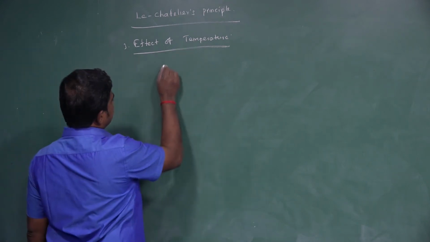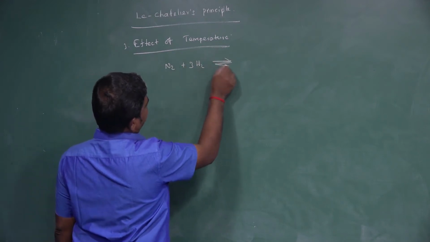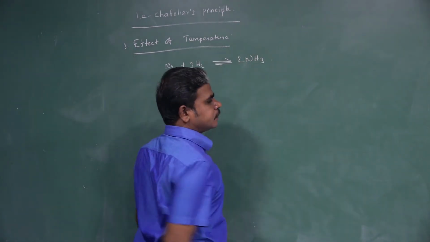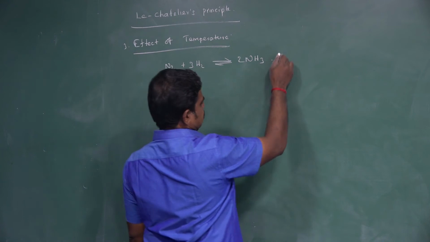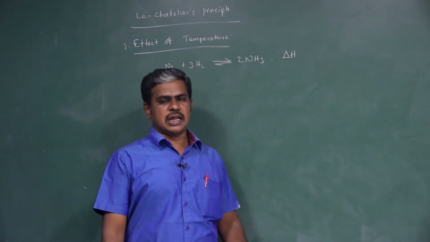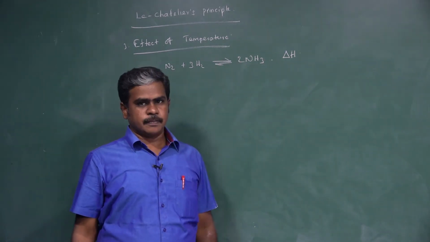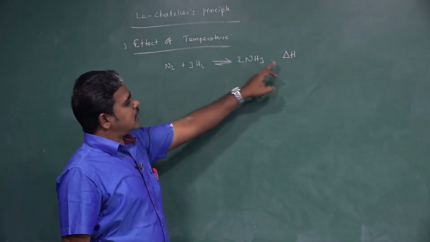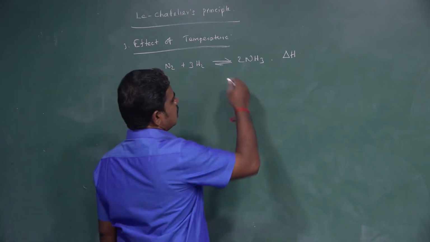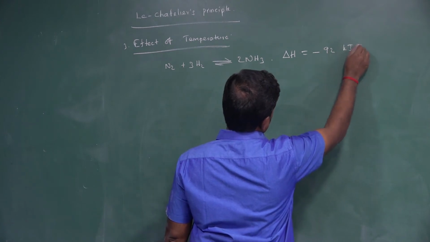For example, we take N2 plus 3H2 gas forming equilibrium, then it is 2 moles of ammonia. Then you know delta H. What is delta H? Delta H is nothing but change in enthalpy, and it is always for a forward reaction. If it is mentioned, the delta H value is only for the forward reaction. And here the delta H value is minus 92 kilojoule.